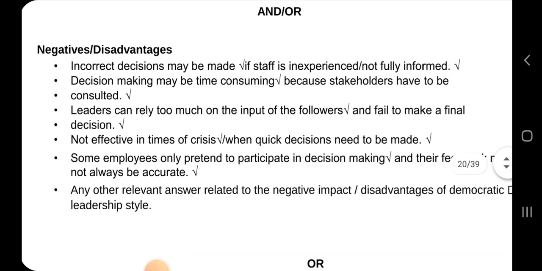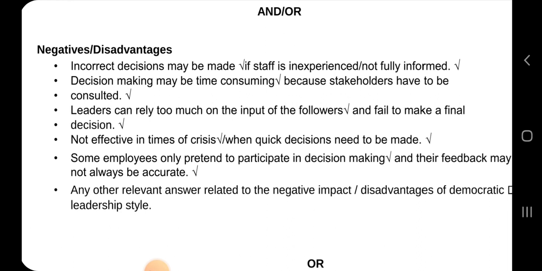And then the negative impact of democratic leadership style is that incorrect decisions may be made if staff is inexperienced or not fully informed. Sometimes when the boss allows them to contribute a lot, they might make mistakes because of their lack of experience. And then decision making may be time consuming because people have to be consulted.